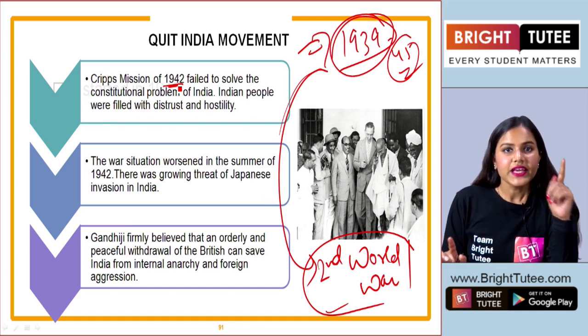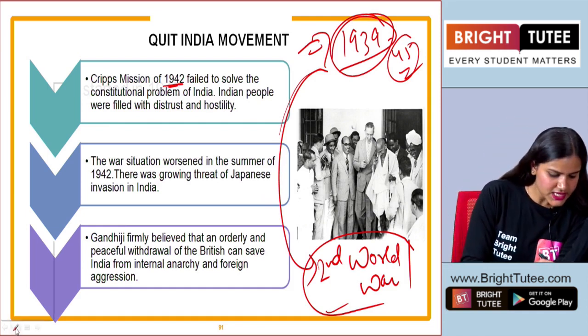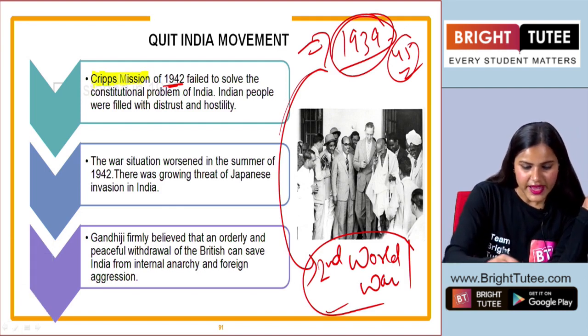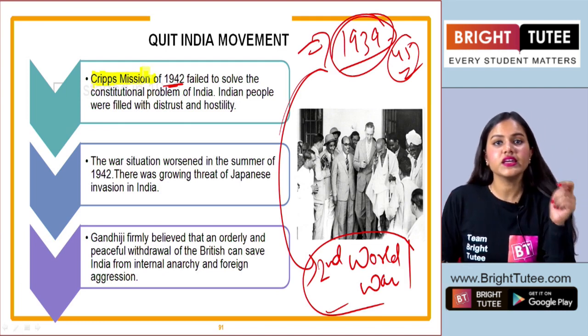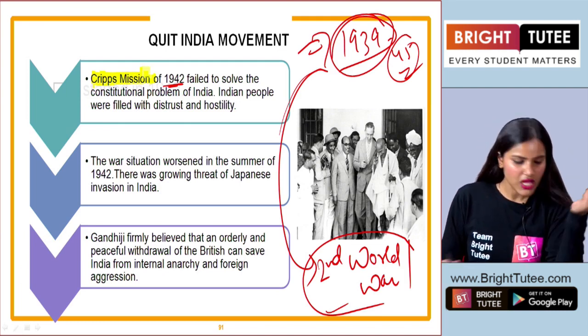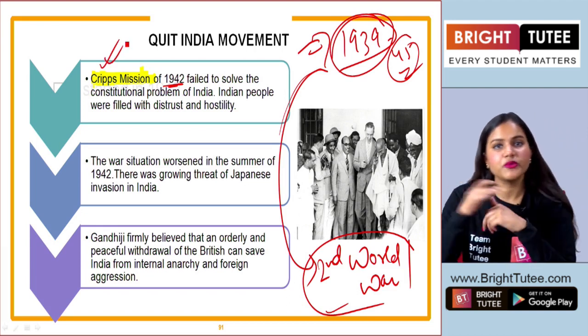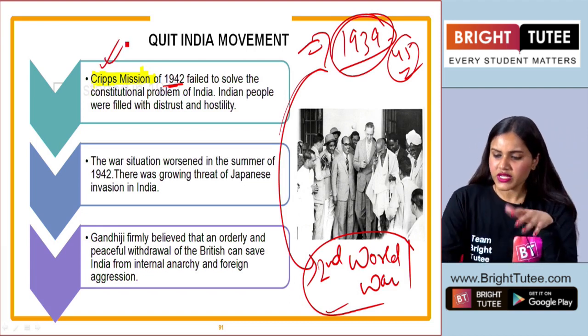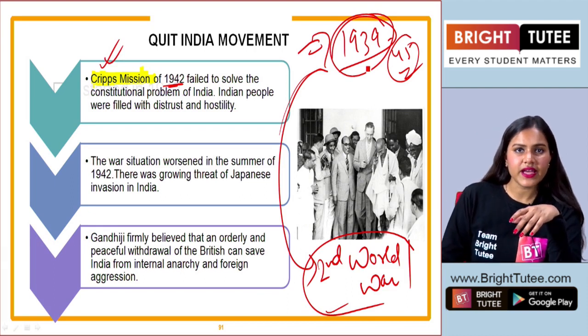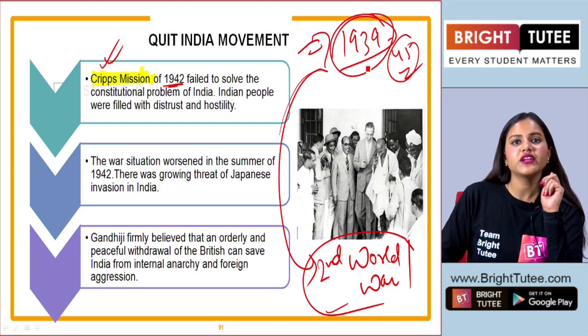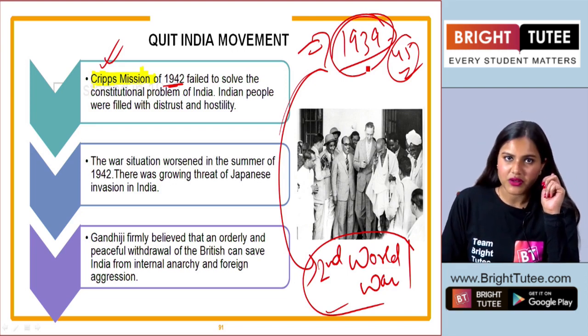Now here students, we are talking about the year 1942. Cripps mission, as you can see the name here, was sent to India in the year 1942. So what happened that led to this Cripps mission to come to India? In the year 1939, the war had started, and we all know that Britain had also participated in the war, right?